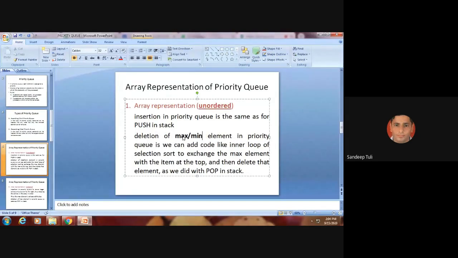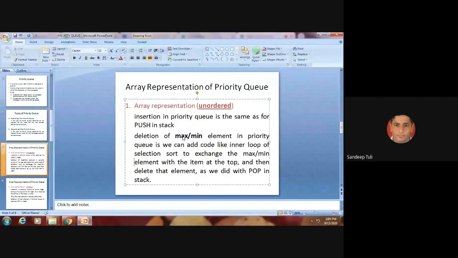और maximum minimum element in the priority queue को कैसे delete करेंगे हम? We can add the code like inner loop of the selection sort to exchange the maximum element with the item at the top. Maximum or minimum you can write. Element with the top, and then delete that element as we did in the pop of stack. So you are getting it, like in this unordered insertion is simple. As the element comes, we need to insert the element into the queue. But deletion requires some kind of manipulation first.